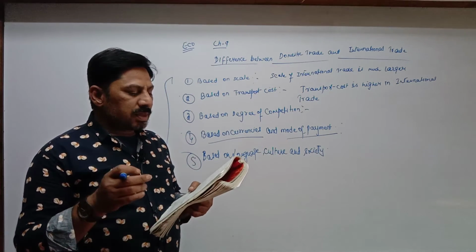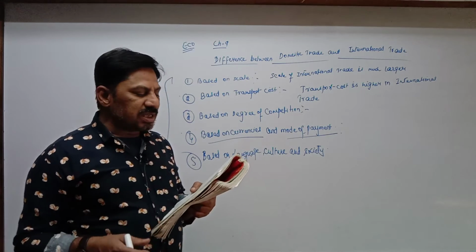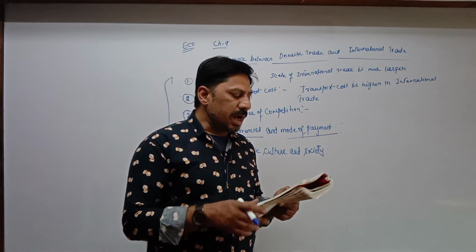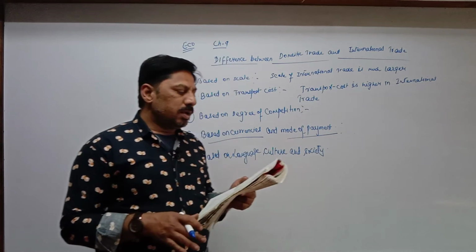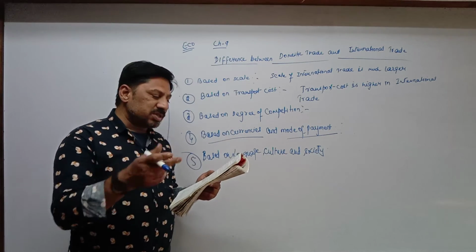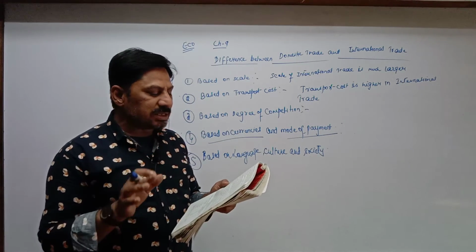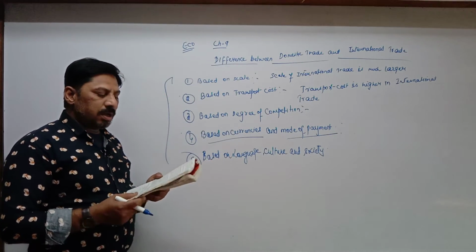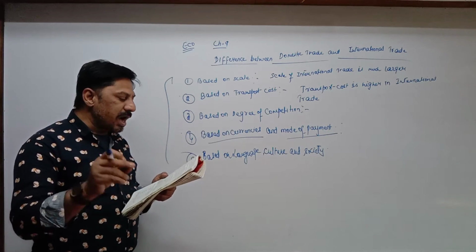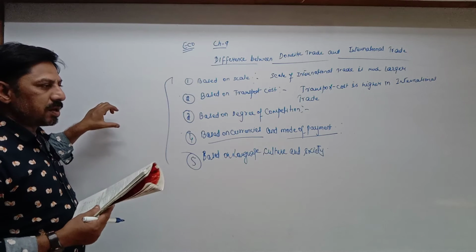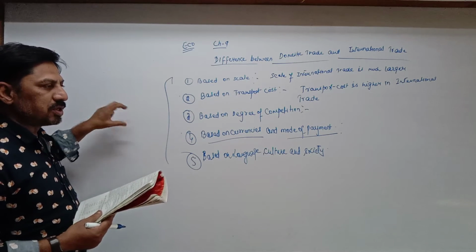For example, consumers' preferences, values and information are almost similar in domestic trade. In other words, consumers' expectations are known. In case of domestic trade, consumers' expectations are known, meaning producers know very well, they are familiar with the taste and preference of the consumers.